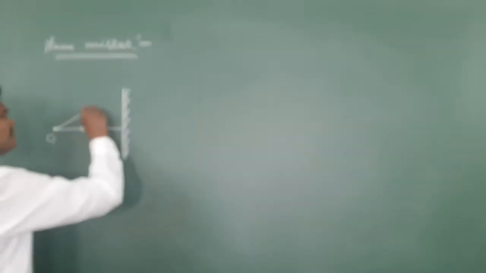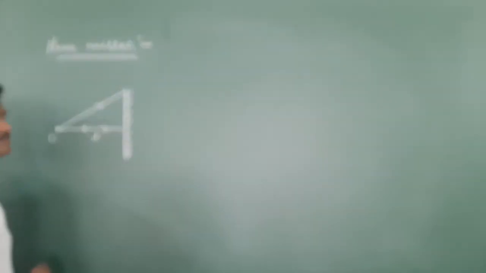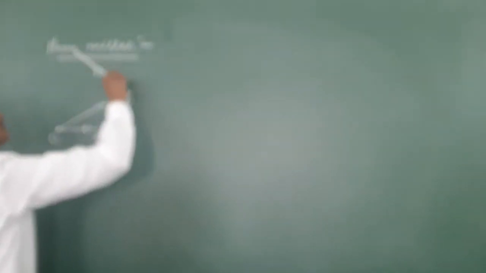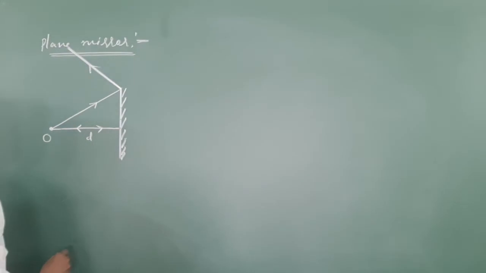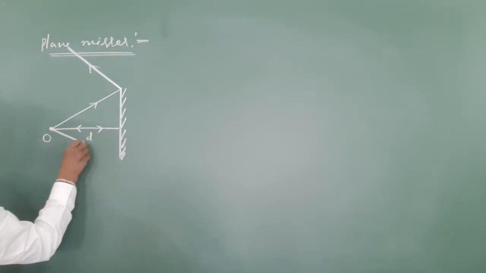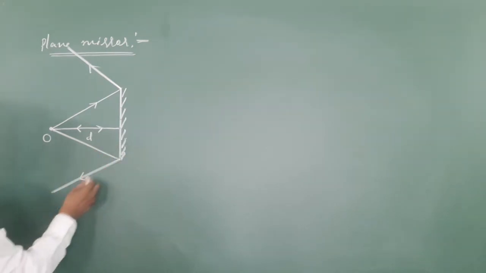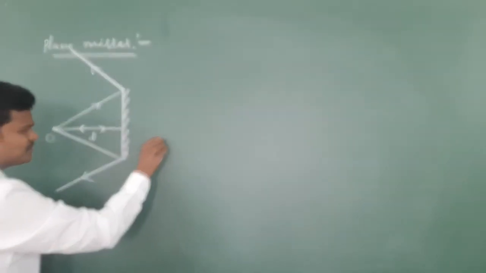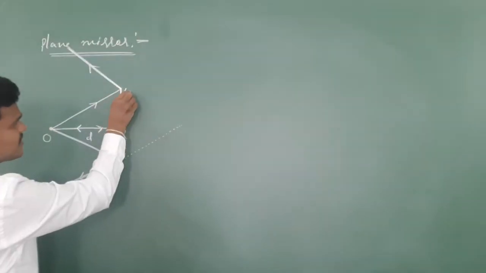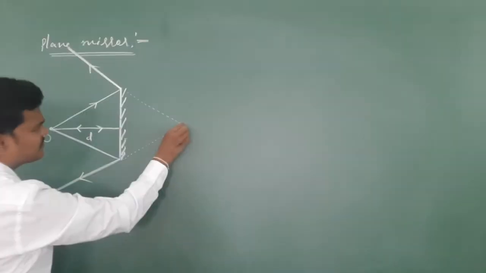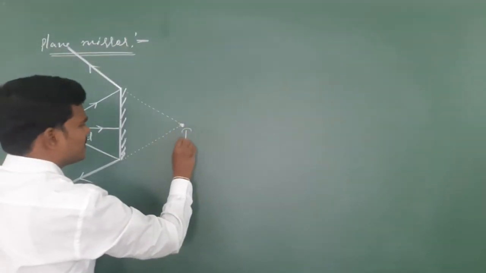There are so many light rays that strike the mirror surface. One more light ray strikes the mirror surface and undergoes reflection like this. And one more light ray strikes and undergoes reflection. If I extend these two light rays backward, the two light rays will meet at a particular point. Where the light rays meet, that we call the image.